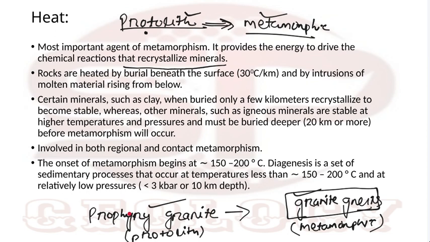As the temperature or pressure increases, this texture will be destroyed. As the temperature increases, the protolith texture will gradually be destroyed. But at low grade conditions, the protolith texture will be preserved.